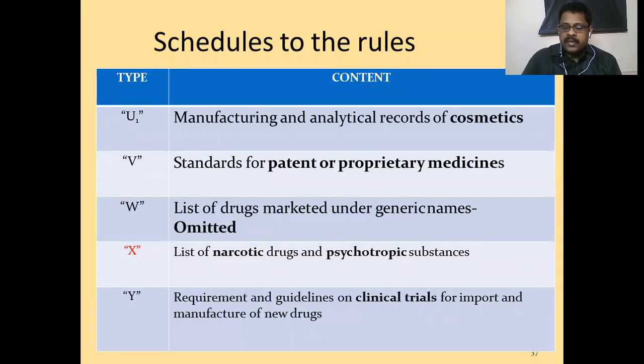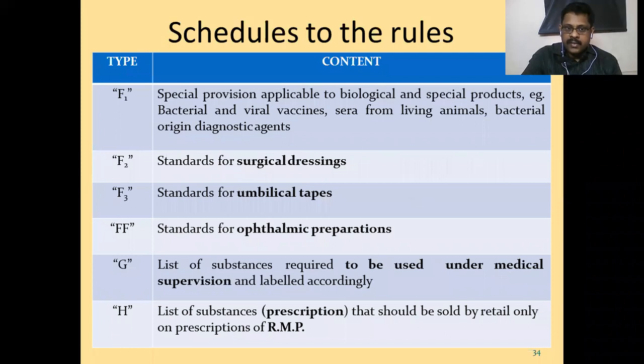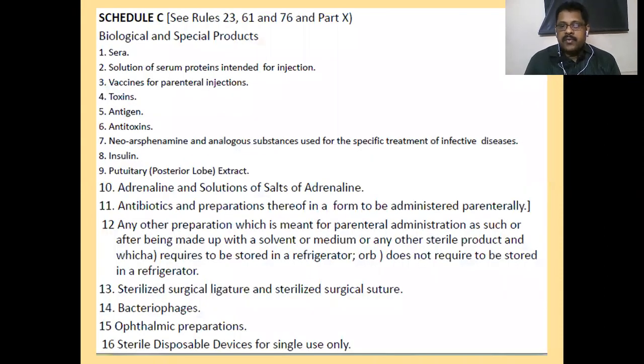We discussed various topics, and we spent time discussing the various schedules under this act. There are schedules from Schedule A to Schedule Y. There are so many schedules. Accordingly, the pharmaceuticals and related substances were classified, and more attention was shown to them and their practices in various ways. In continuation of that discussion, we are going to discuss Schedule C, what exactly it is.